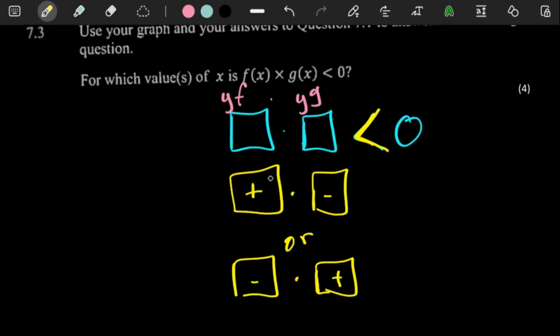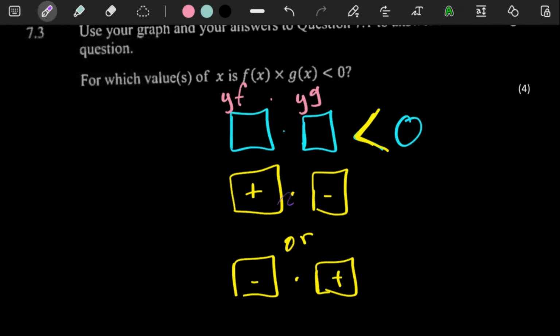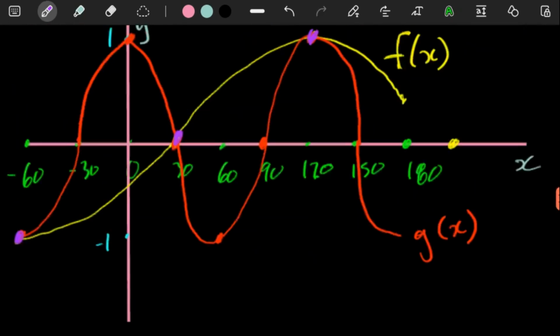So here we're dealing with y values of g and y values of f. All we have to do in our sketch is look out for where our graph of f has positive y values and where it has negative y values. Same for g, we have to check where it has positive y values and where it has negative y values. And then after that, we can worry about this. So for now, let's go to our sketch.